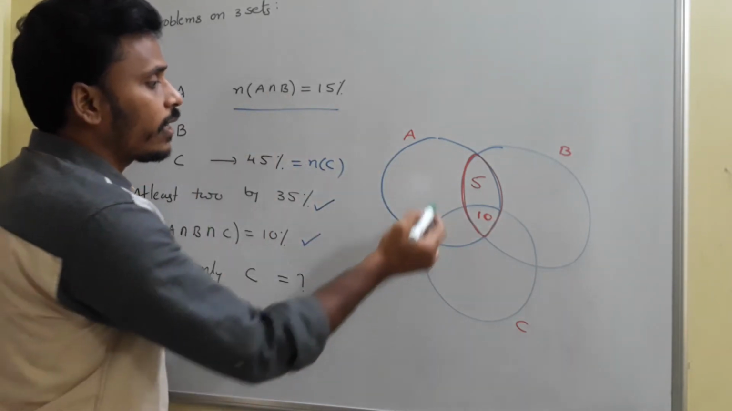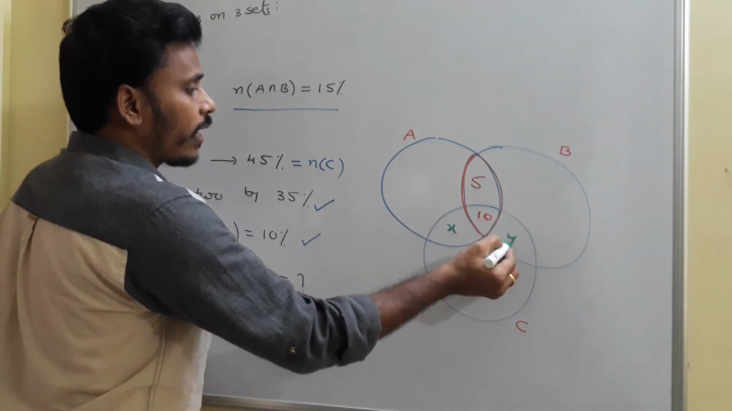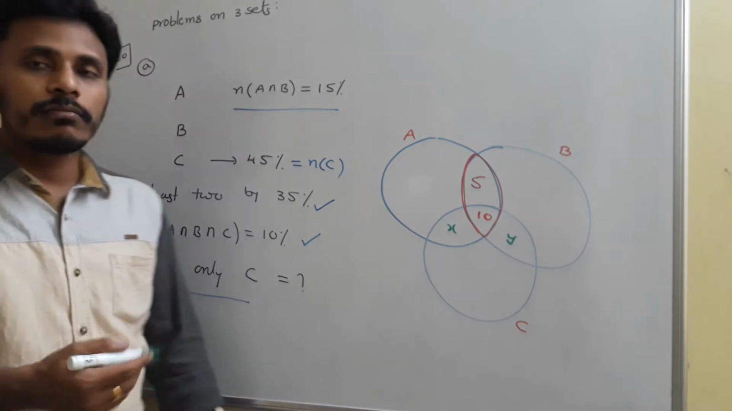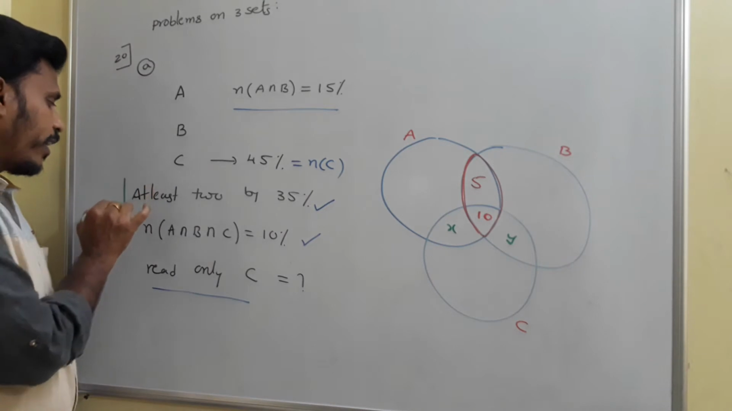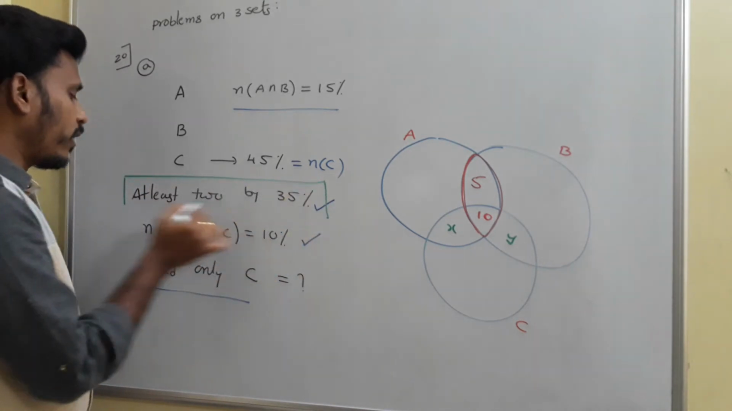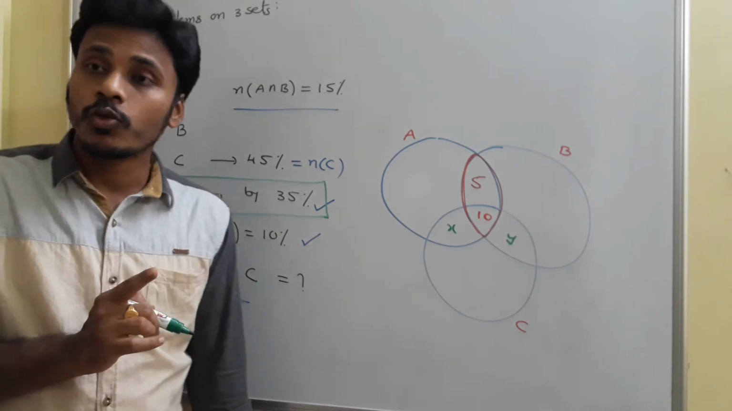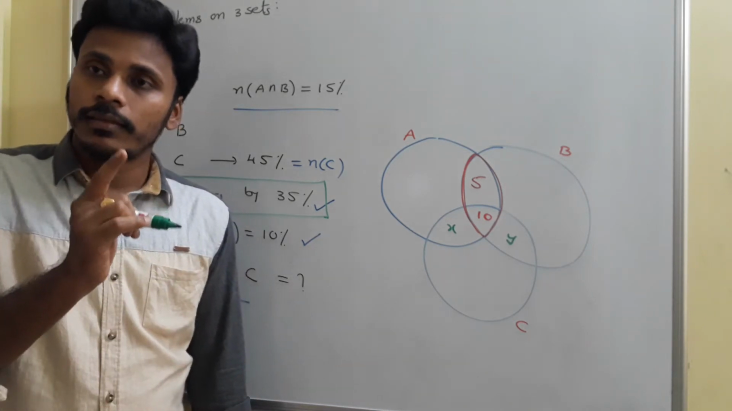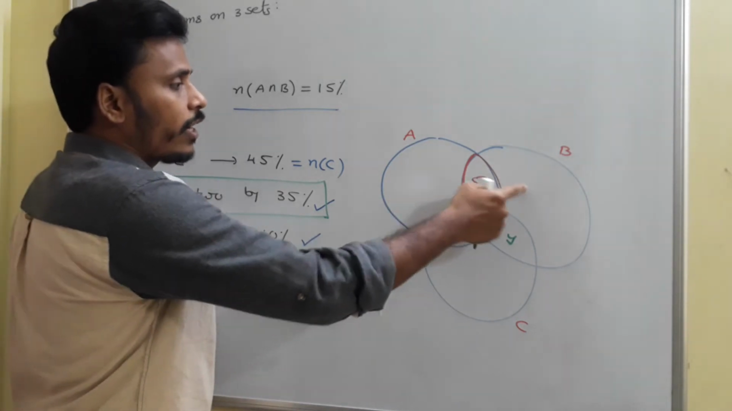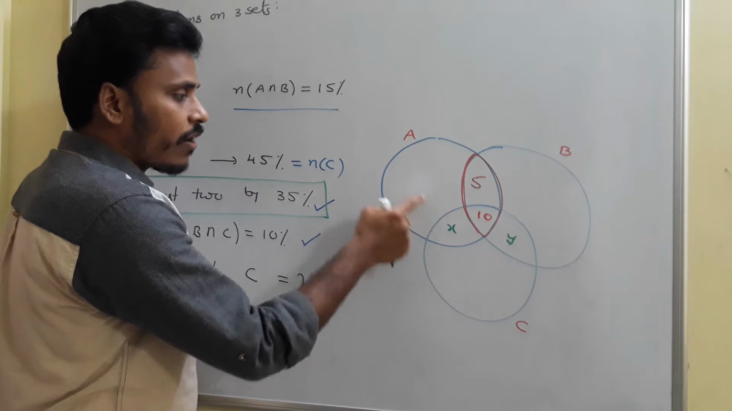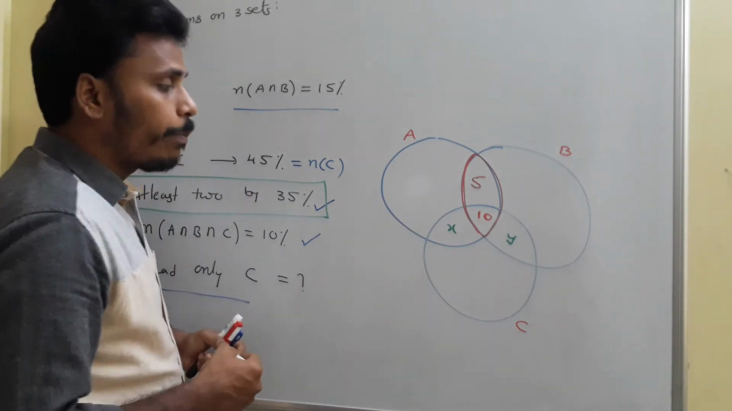The persons who are reading A and C, take it as X. The persons who are reading B and C, take it as Y. We don't know those two values, so for some time take them as X and Y. Now, as per the statement at least 2 by 35%, at least 2 means the number of persons reading either 2 papers or more than 2 papers. That is, these 5 are reading 2 papers A and B, these X are reading 2 papers A and C, and these Y are reading 2 papers B and C.